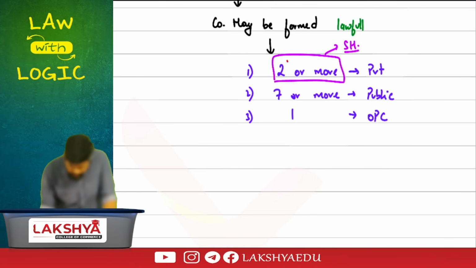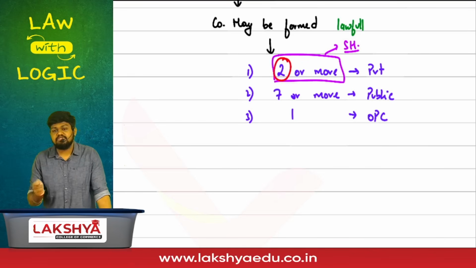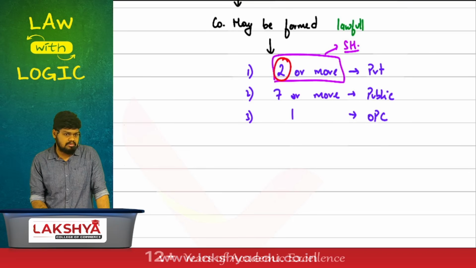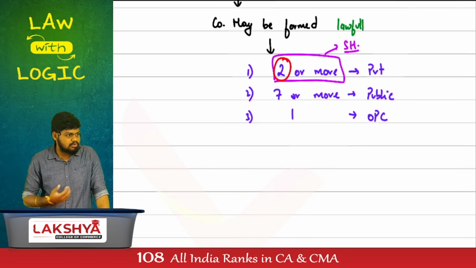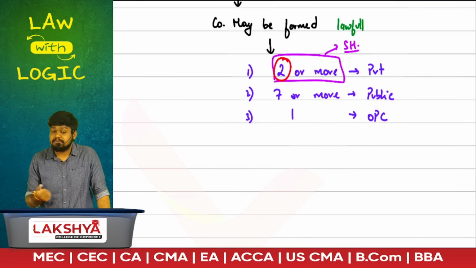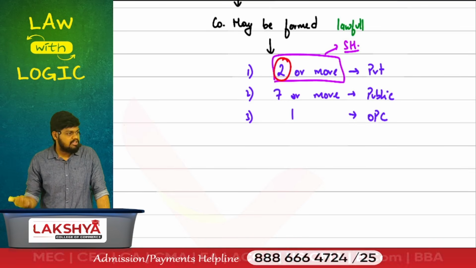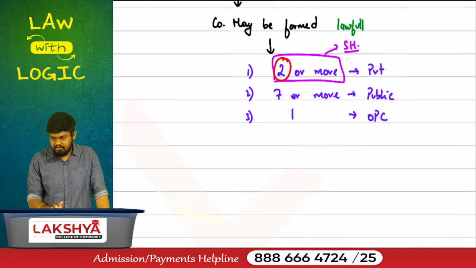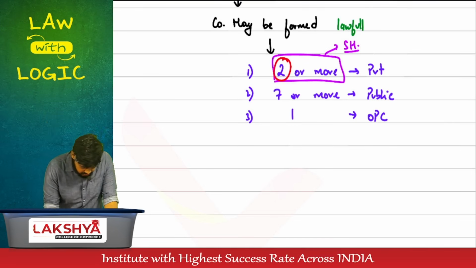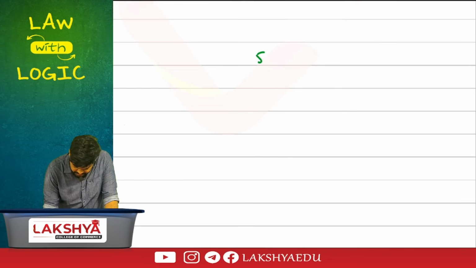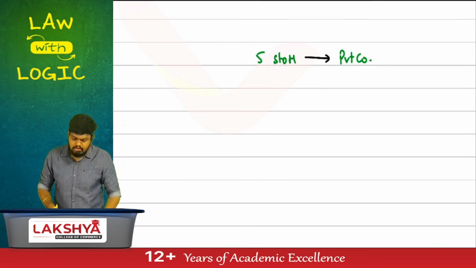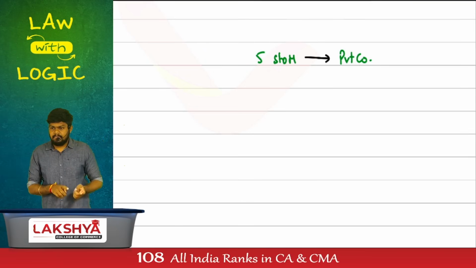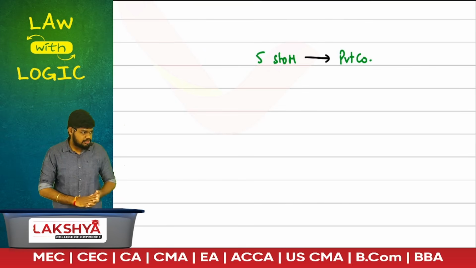If the company wants 2 shareholders, indirectly company should have how many subscribers? Those 2 subscribers will get converted into shareholders. To start a private company, I should have how many subscribers? Public company? Is it fine, comfortable as of now? Can I have 5 subscribers for a private company? Yes. Is this 5 subscribers before incorporation or after incorporation? Before. Once the company will do the incorporation registration process in a bit.